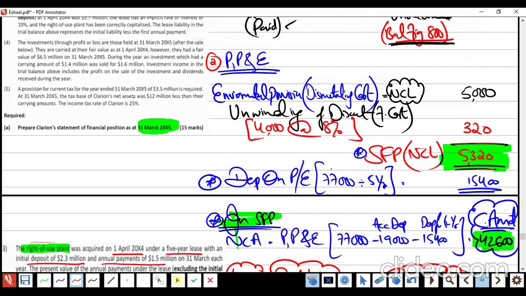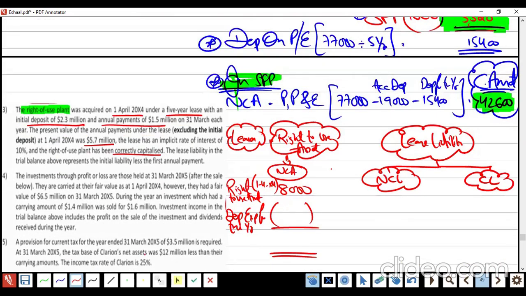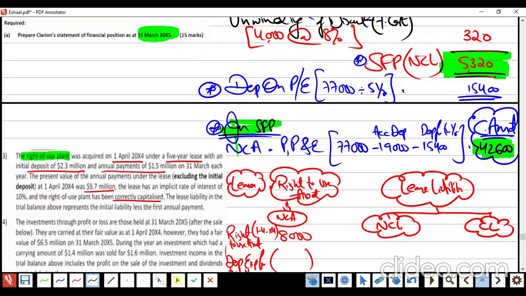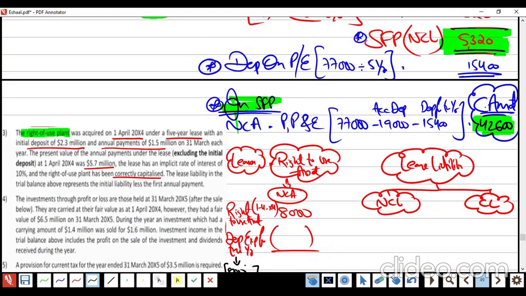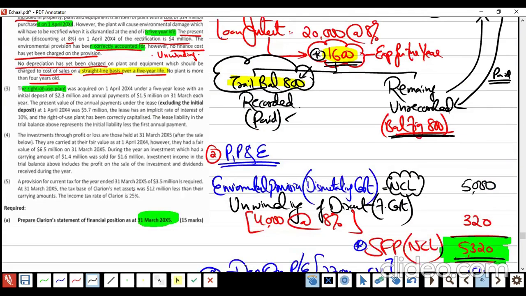How much will it be? 5 years, divide by 5. So, 5 or 4? The policy of the company is 4. The company's policy is that all the assets have a life of up to 4 years. They mentioned it here in the above note.